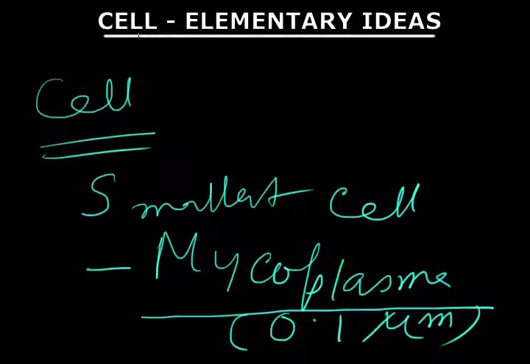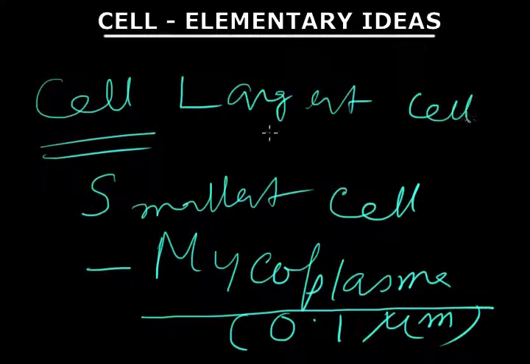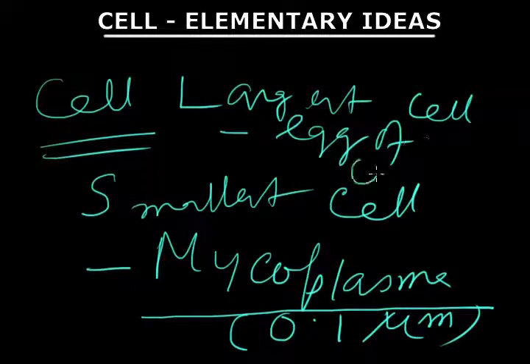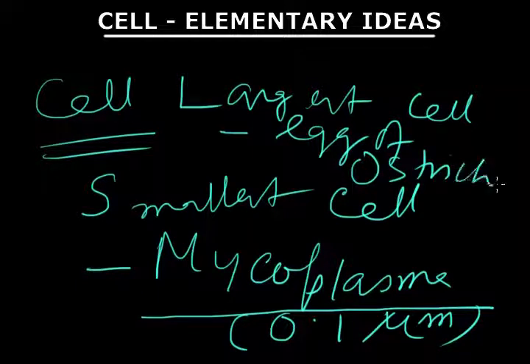So you can ask me some examples of largest cell. The largest cell can best be explained with an example of egg of ostrich, which is one of the largest animal cell.